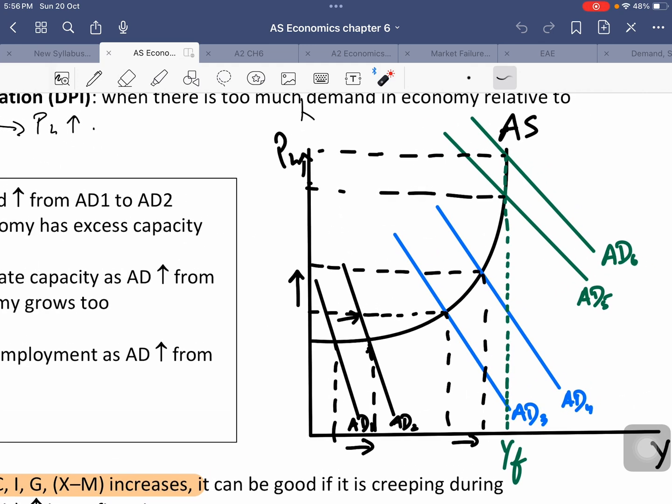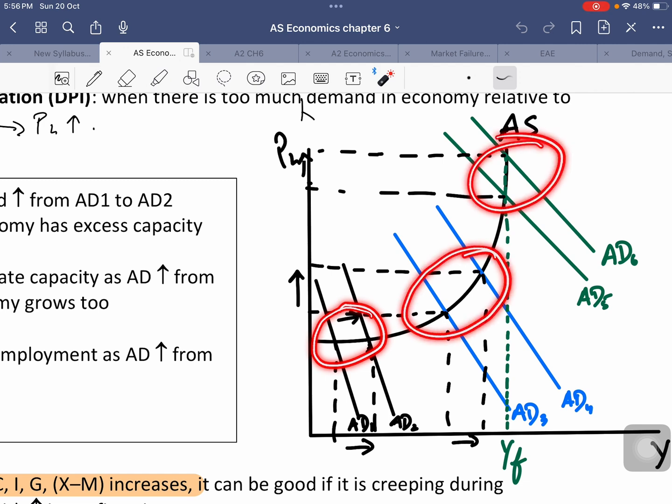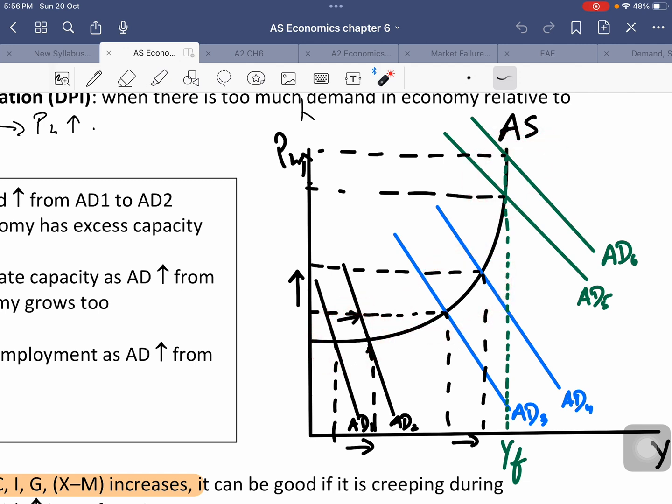As you can see in this diagram, this is a very good illustration of when demand pull inflation takes place. There are three areas of increase in aggregate demand that we are concerned with. The area of the black aggregate demand, the area of the blue aggregate demand, and the area of the green aggregate demand curves. So let's actually look at the area of the black aggregate demand curves. As the aggregate demand is rising here, you can see that even though the output level is rising for sure, there is no increase in the price level here. The price level is actually constant, right?